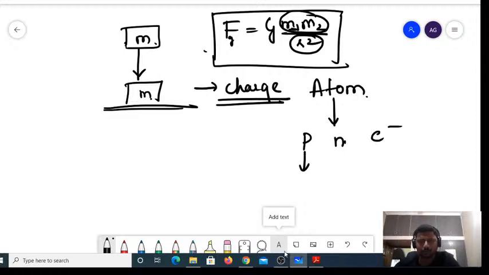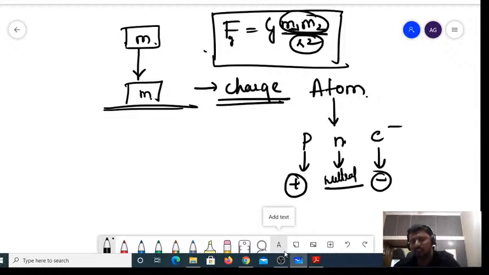The proton is a positively charged particle. Electron is a negatively charged particle. Meanwhile, neutron is a neutral particle. An atom consists of proton, neutron, and electron, where proton is a positively charged particle, neutron is a neutral particle, and electron is a negatively charged particle.